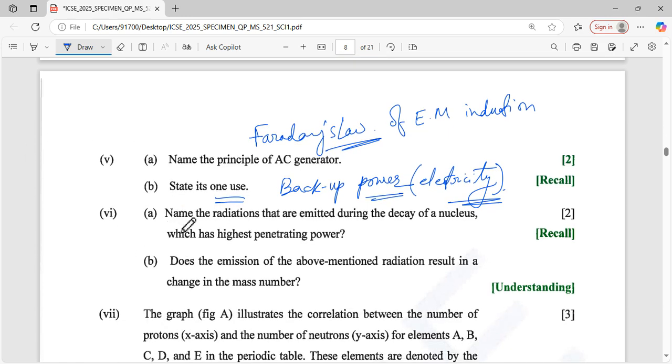And number 6. Name the radiation that is emitted during the decay of a nucleus which has the highest penetrating power. That is a direct question. That is gamma. Direct answer. Does the emission of the above mentioned radiation result in a change in mass number? No.